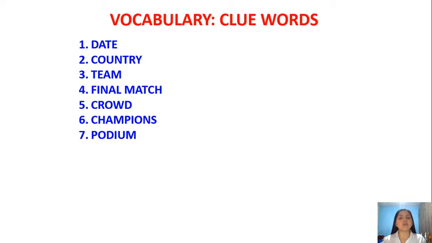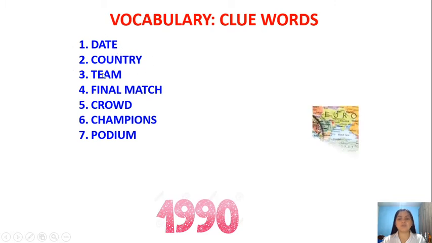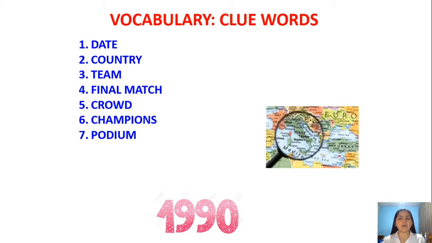Now I'm going to show you some pictures. For example, this picture, 1990. That is number 1, right? That is the date. What do you think about number 2? Country. There you can see Italy, right? Italy, that's a country. Yes, Italy, Brazil, Peru, right?